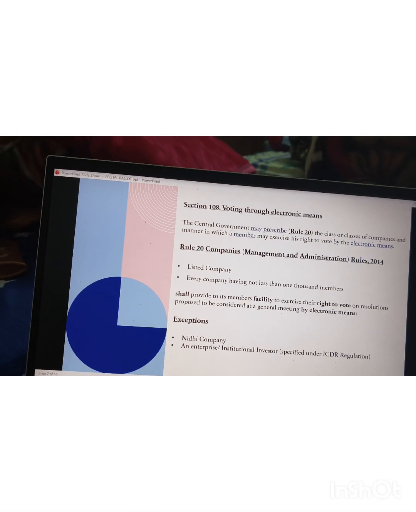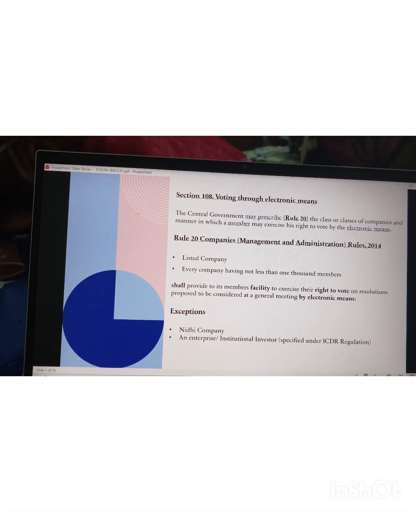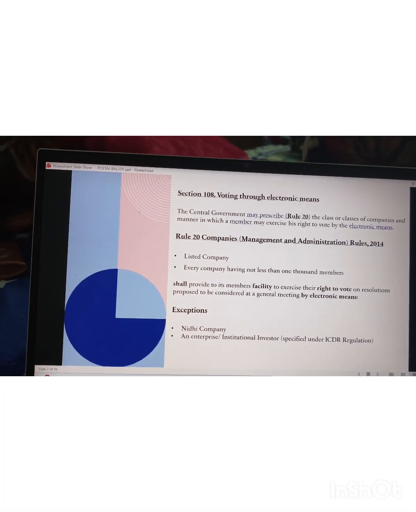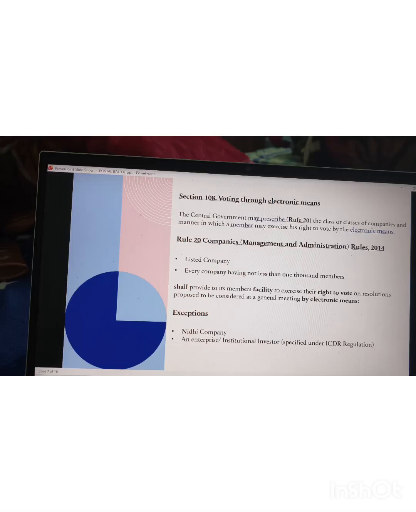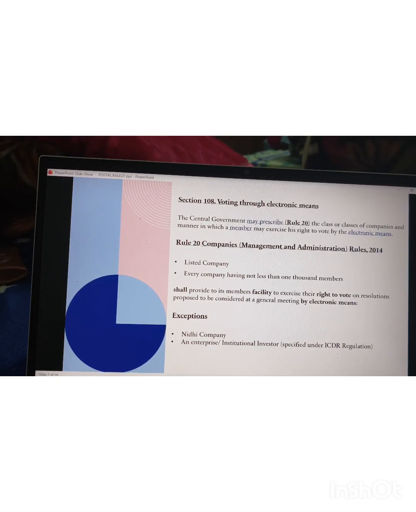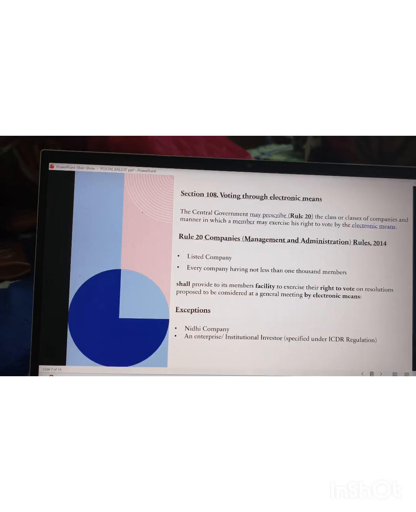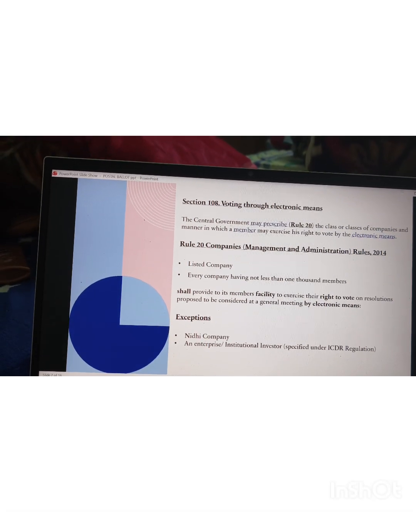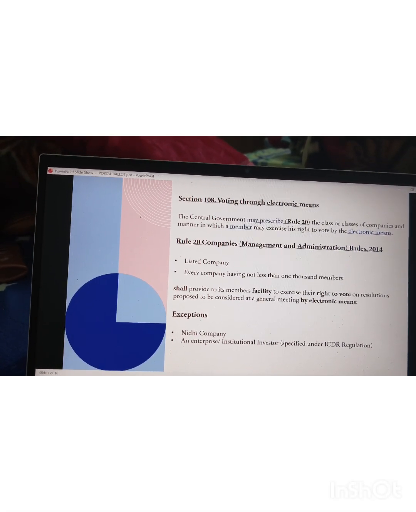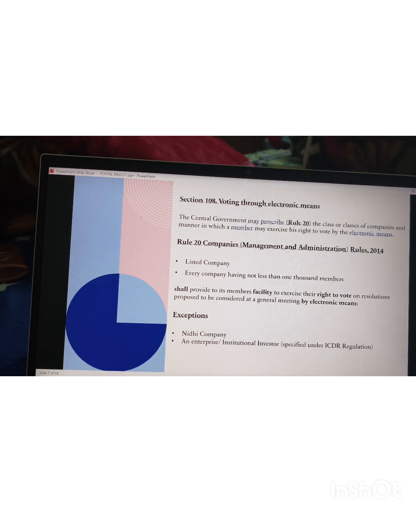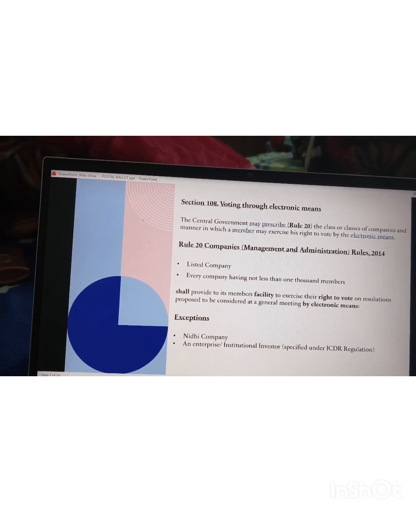Next, section 108, which talks about voting through electronic means. Section 108 says the central government may specify the classes of companies which are required to give the right to vote by electronic means to their members.